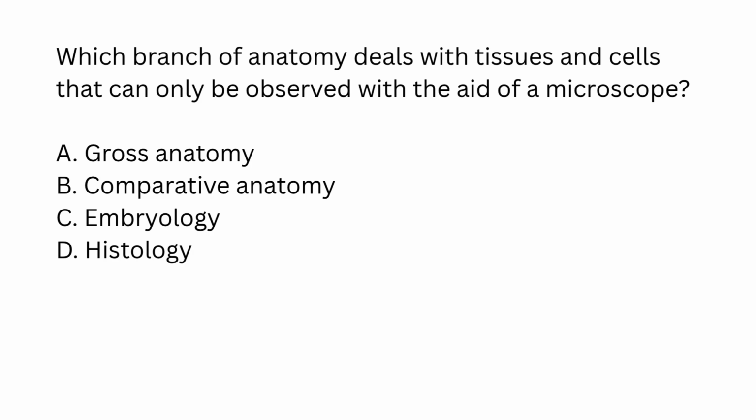Which branch of anatomy deals with tissues and cells that can only be observed with the aid of a microscope? A. Gross anatomy. B. Comparative anatomy. C. Embryology. D. Histology.